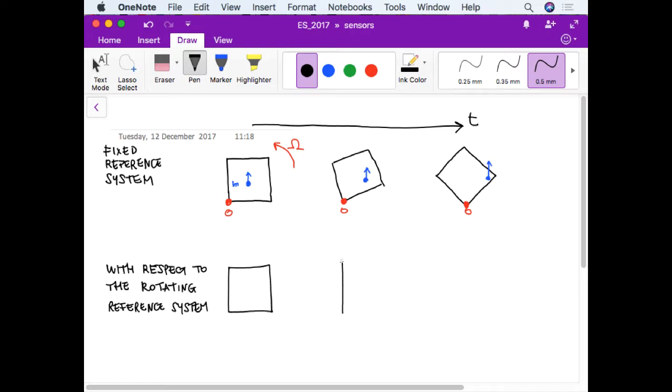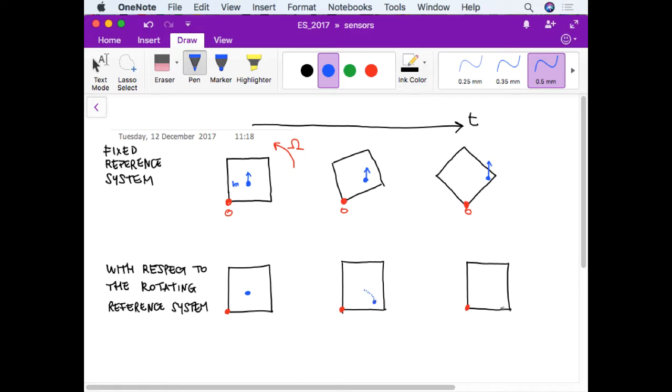Now it's here. And now it's here. And the point is that apparently, with respect to this rotating system, the mass is moving in a strange way. It was here, and then it's here.